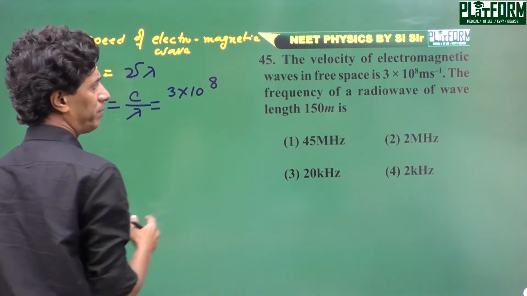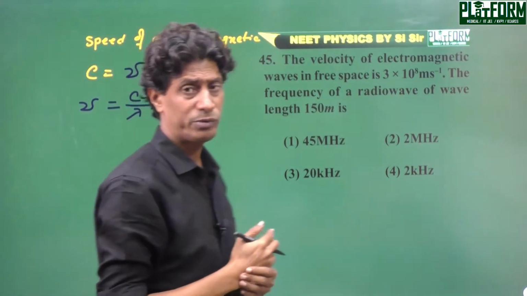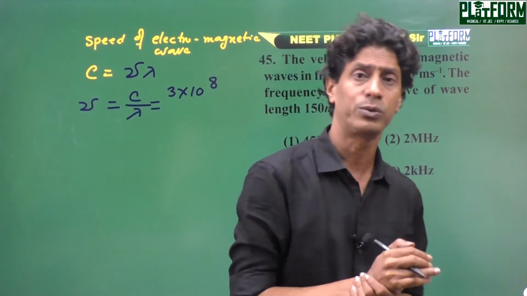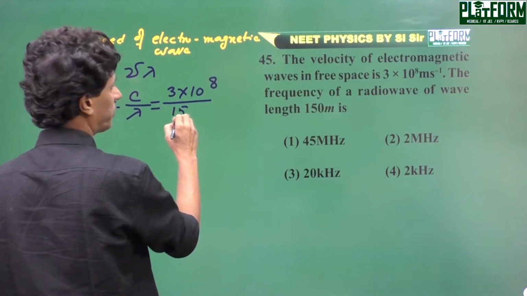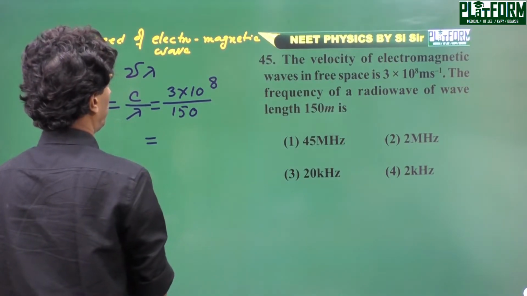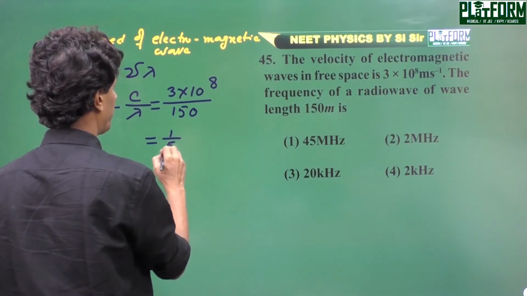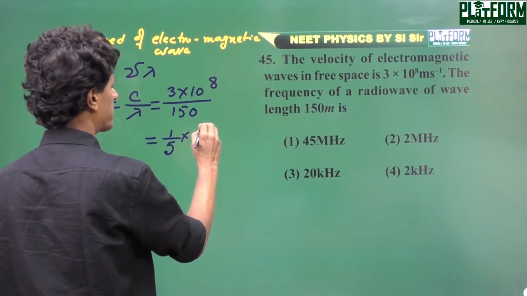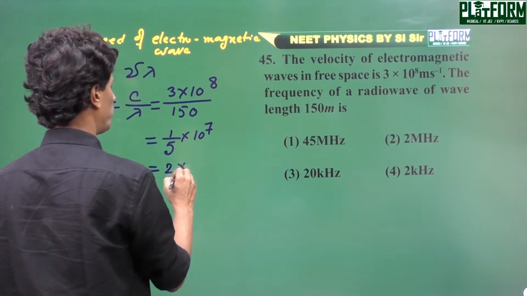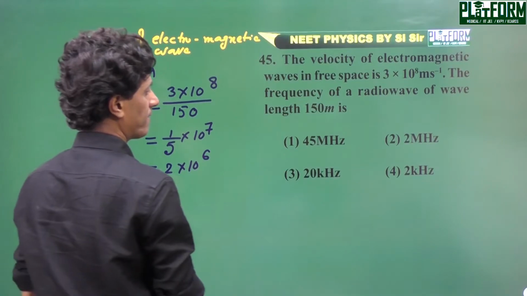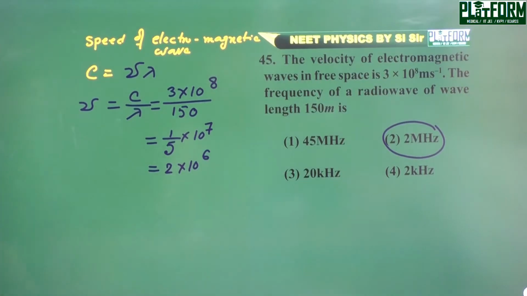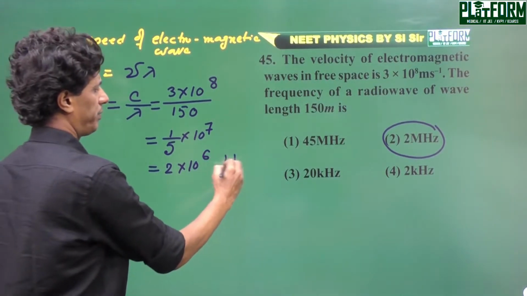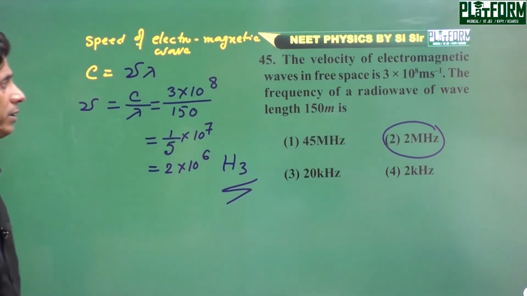It is 3 into 10 to the power 8, given in the problem. And if it is not given in the problem, you have to take the speed as 3 into 10 to the power 8 meter per second in vacuum. Okay, and it is 150 wavelength. Finally 1 by 5 into 10 to the power 7, and it is 2 into 10 to the power 6. I mean, it is 2 megahertz. 2 is the right option here, and the frequency of the radio wave is 2 megahertz. Next problem,